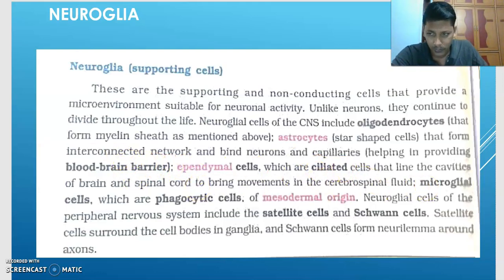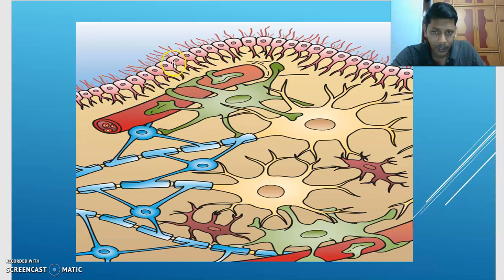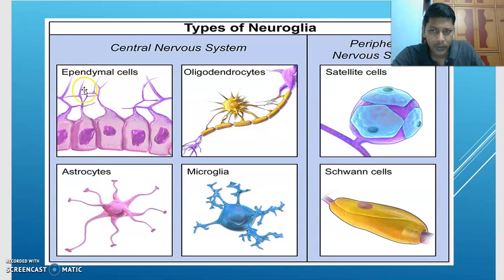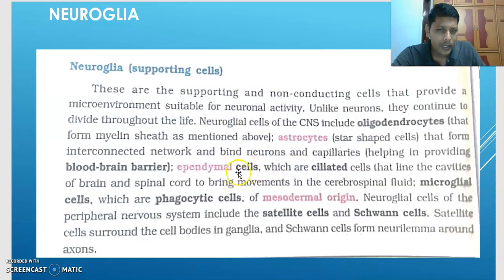They have cilia. I will show you here, and these are those cells. They have cilia. You can also observe here ependymal cell. Ependymal cells are ciliated cells that line the cavities of the brain as well as spinal cord.